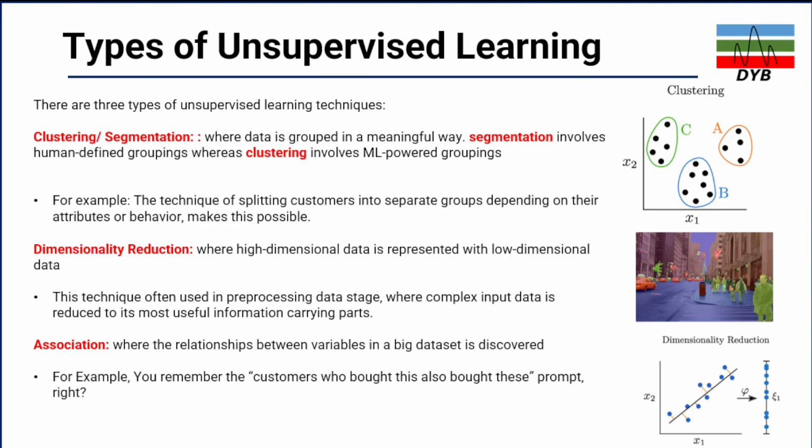The third type of unsupervised machine learning is association. In this type of machine learning, the relationship between the variables in a big data set is discovered. For example, you remember the customer who bought the thing X also bought the thing Y. So it is actually proportional to the behavior or the interest of the people. Based on the dependency, it will come up with the association algorithm.